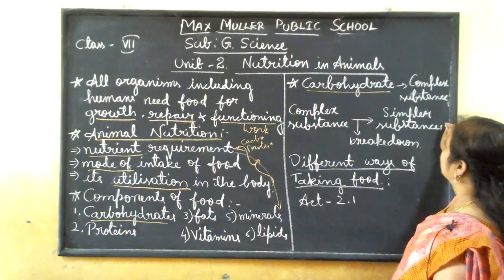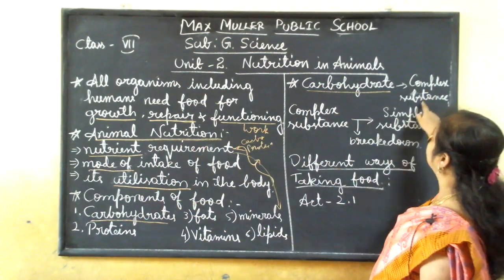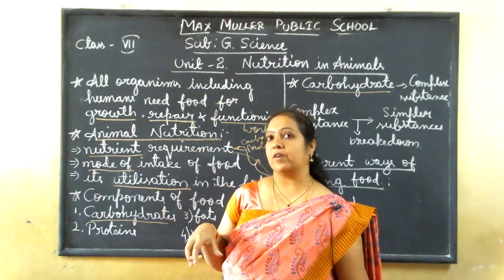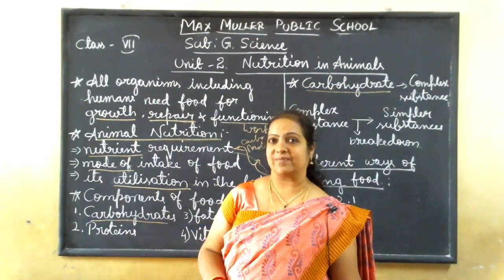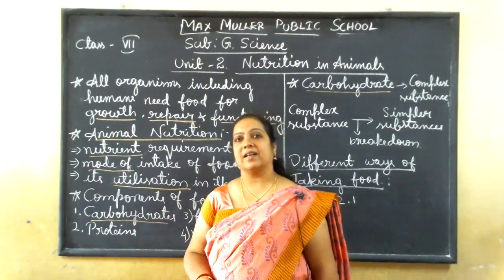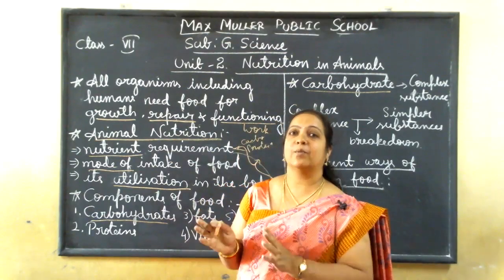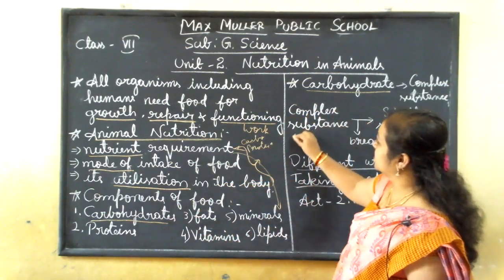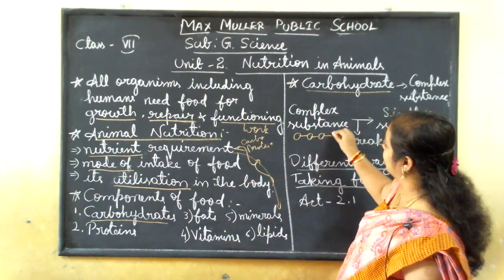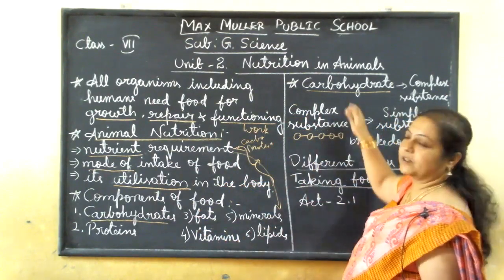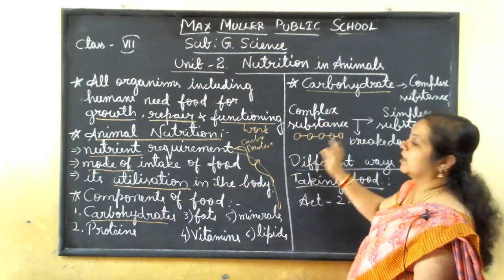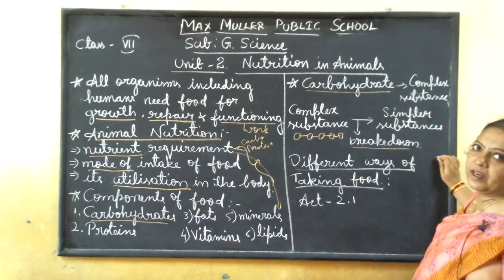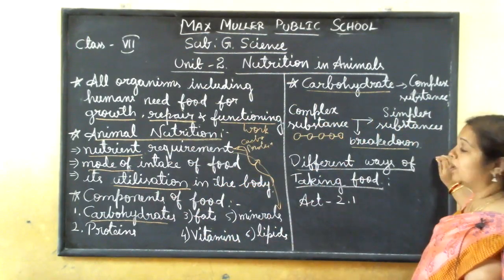Got it, children? This carbohydrate is in the form of a complex substance. If you give carbohydrate directly to our body, it is not able to digest it. How will it be digested? It is broken into small pieces. See, suppose this is a complex substance like carbohydrate; they are all joined together in a group. That substance will be broken down into many small pieces.